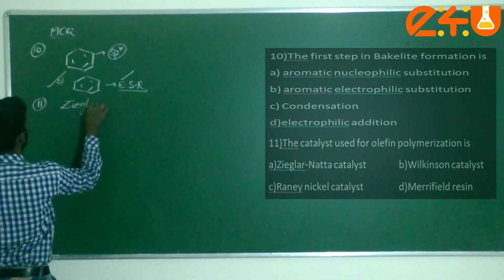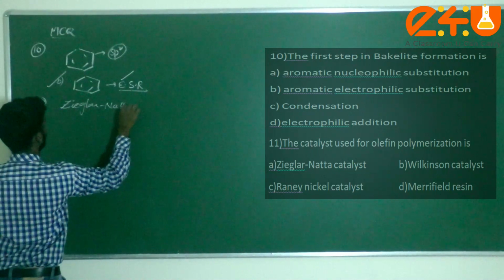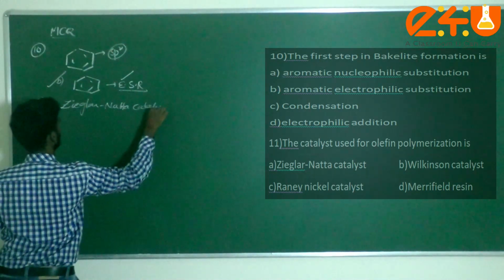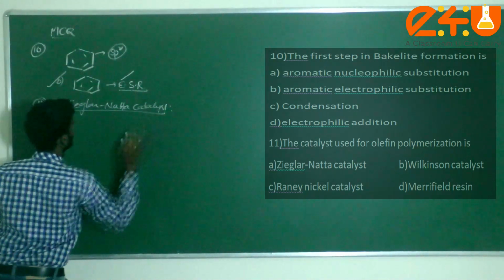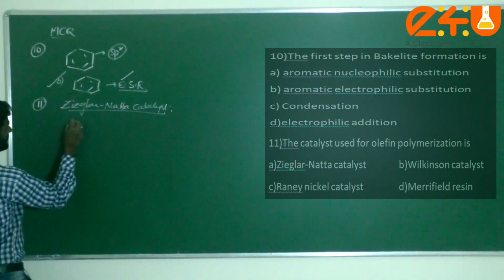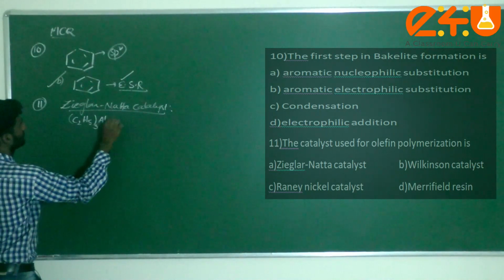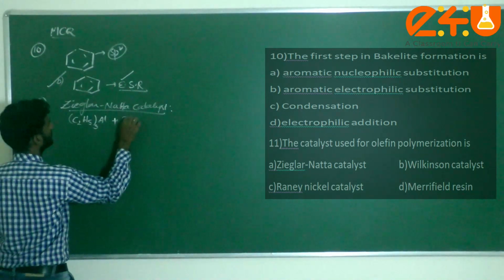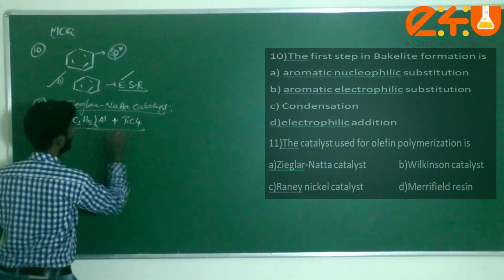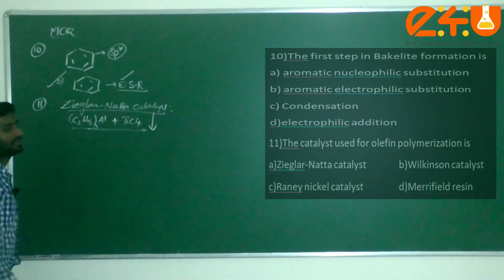Ziegler-Natta catalyst. First of all, what is Ziegler-Natta catalyst? It is triethyl aluminium plus titanium tetrachloride. This is generally called the Ziegler-Natta catalyst.